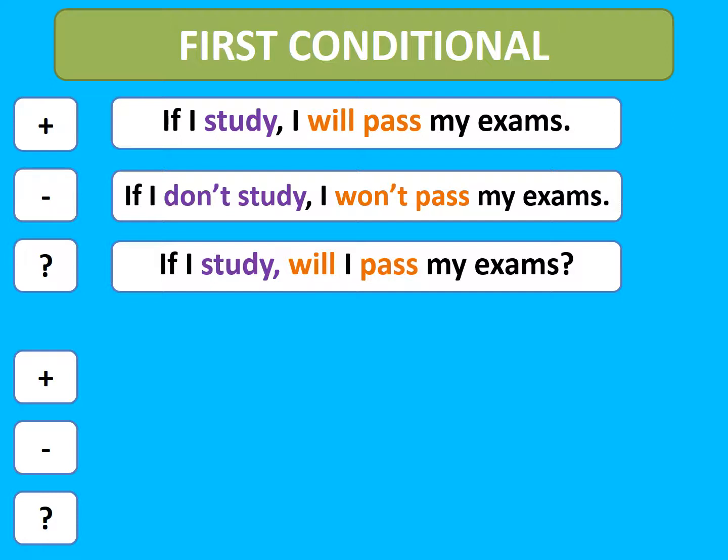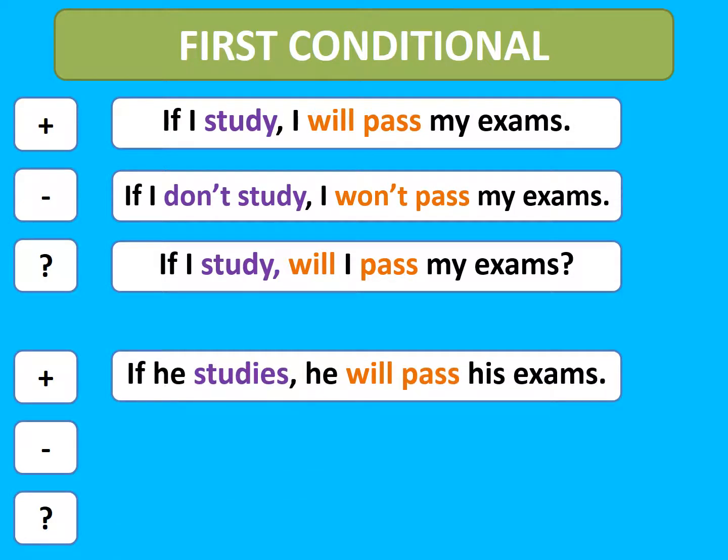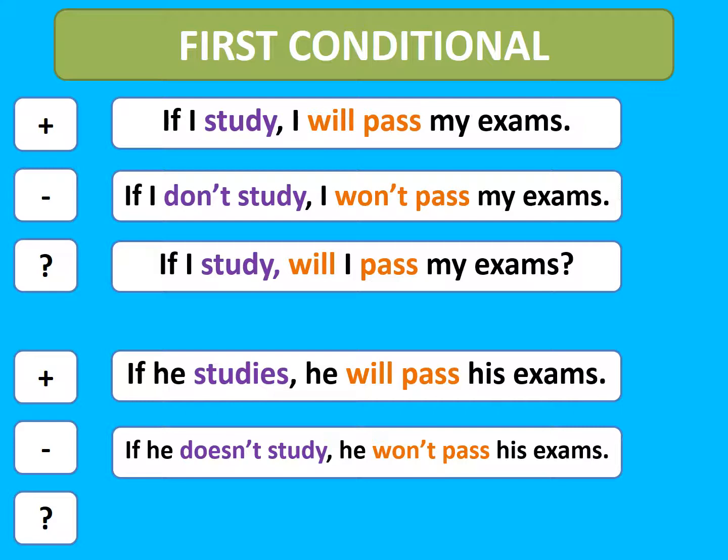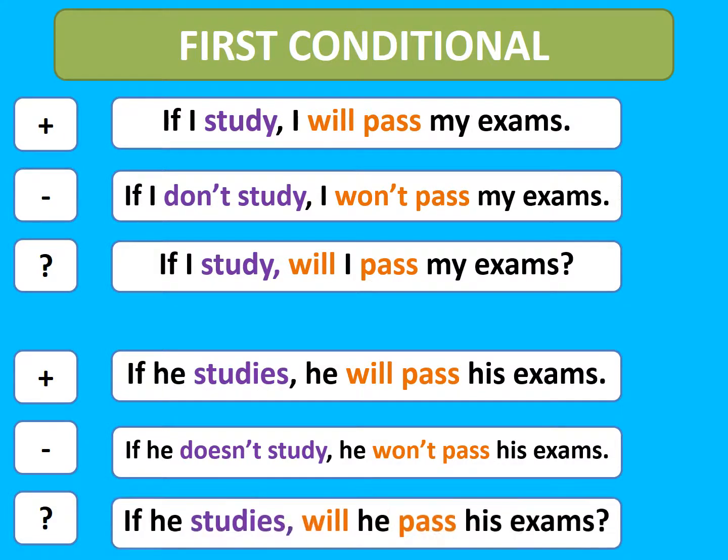Now let's look at another example. First of all, positive sentence. If he studies, he will pass his exams. Now let's make a negative sentence. If he doesn't study, he won't pass his exams. And the question form. If he studies, will he pass his exams?